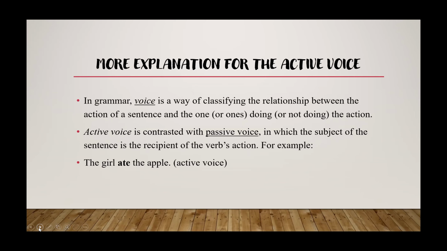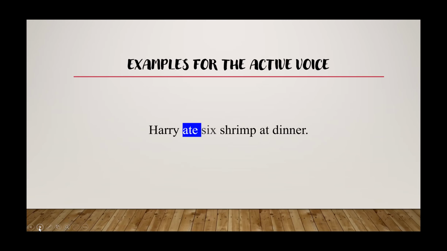Here's more explanation for the active voice. In grammar, voice is a way of classifying the relationship between the action of a sentence and the one or ones doing or not doing the action. Active voice is in contrast with the passive voice, in which the subject of the sentence is the recipient of a verb's action. For example, the girl ate the apple. Ate will be the active voice.